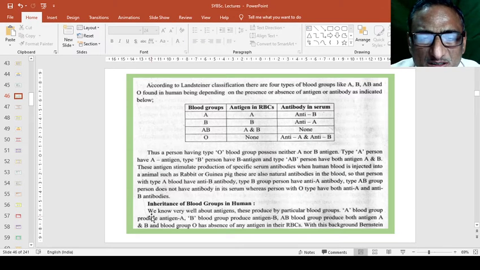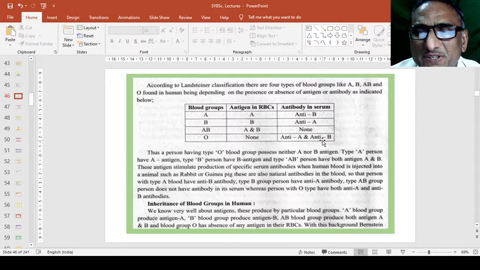Then inheritance. We know very well about the antigens and antibodies that we have observed here from the chart. A blood group produces antigen A, B produces antigen B, AB produces both antigens, and O has absence of any antigen.